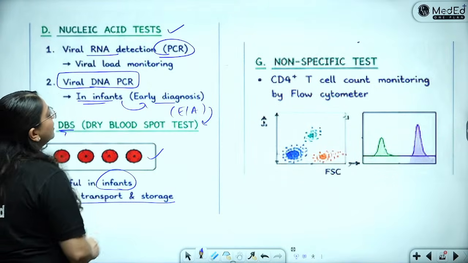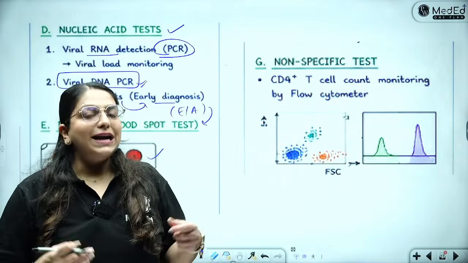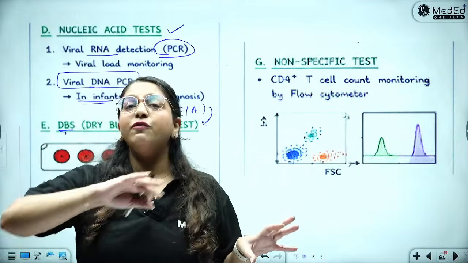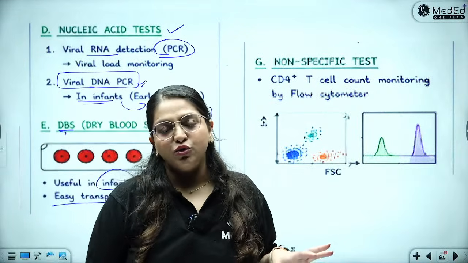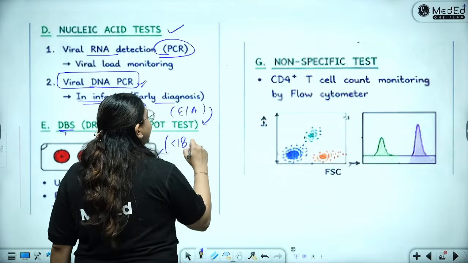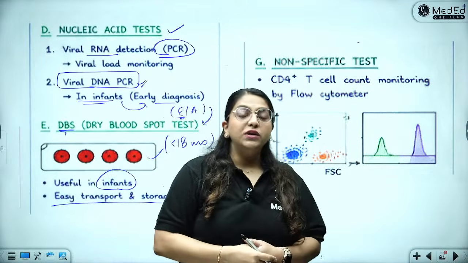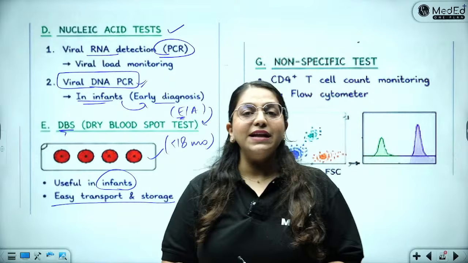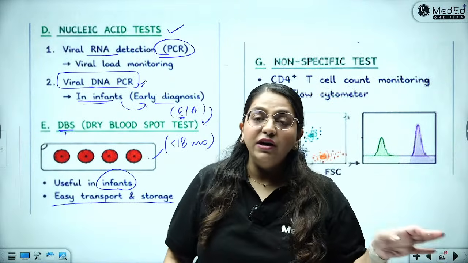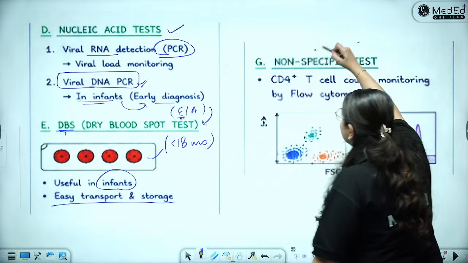It is useful in infants, wherein we need to detect the PCR directly, because in an infant, antibodies will not be formed up till now. So we cannot wait for the 12 weeks for the antibodies to form. So in all the infants, in all the children less than 18 months of age, we want to detect the HIV virus early. So we can do the dried blood spot test, in which we are drying the blood on a cellulose paper and we are sending for DNA PCR. Okay, done and done.